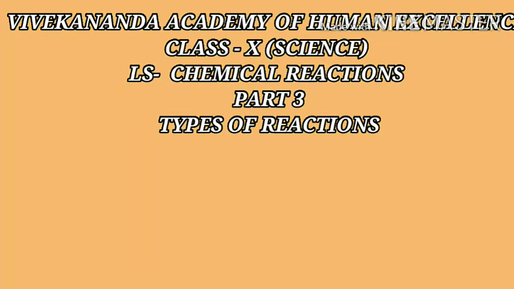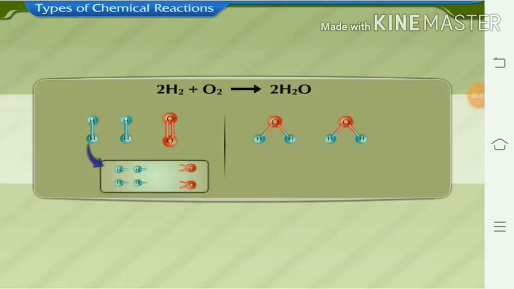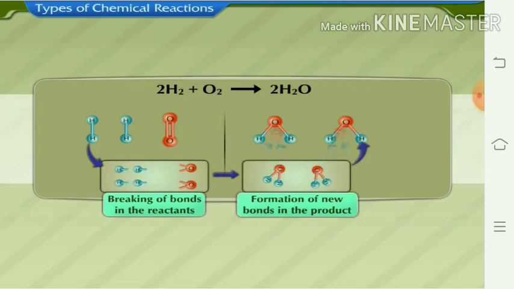In this lesson, we are going to see about types of reactions. In types of reaction, there is breaking and making of the bond. Every reaction takes place by breaking and making of the bond.